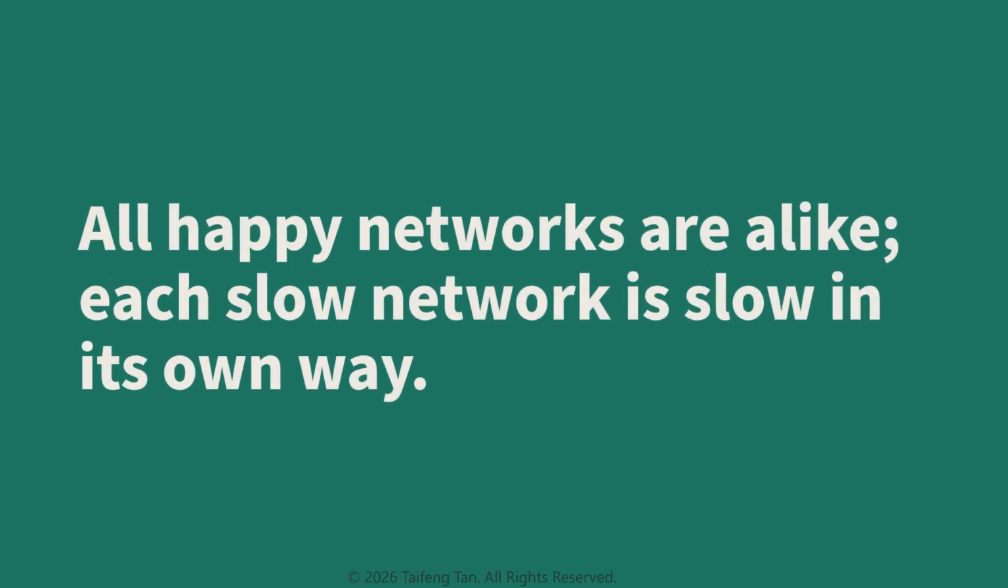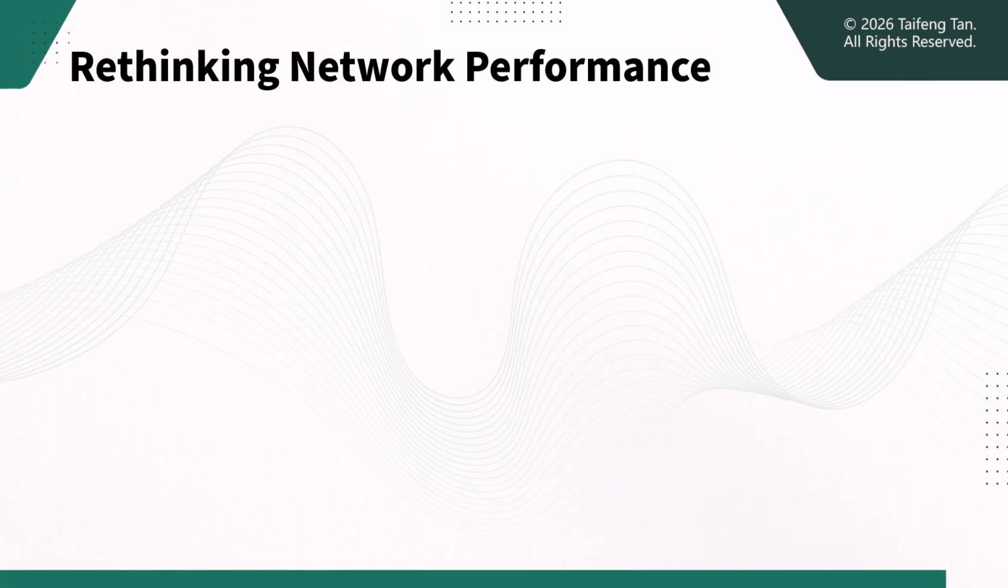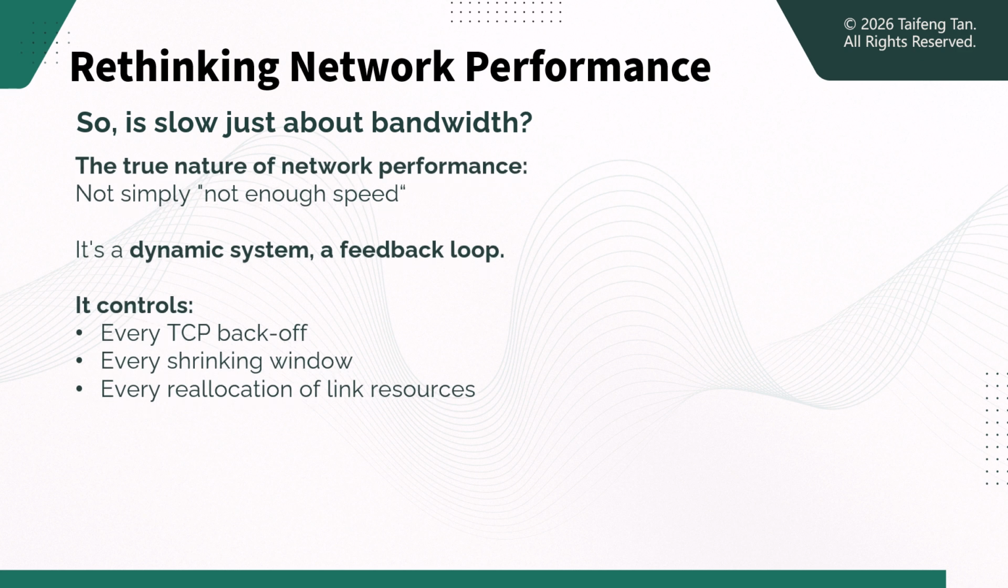All happy networks are alike. Each slow network is slow in its own way. So is slow really just about bandwidth? Not even close. The truth is, real network congestion is a system. It's not just not enough speed. It's a dynamic system, a feedback loop where senders react to loss, delay, and other signals, constantly adjusting their pace. This is the dance that controls every TCP backoff, every shrinking window, and every reallocation of link resources.